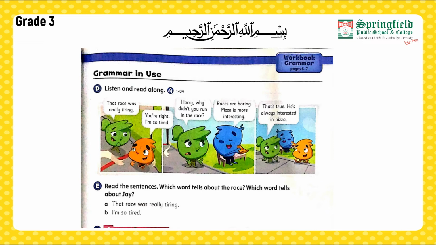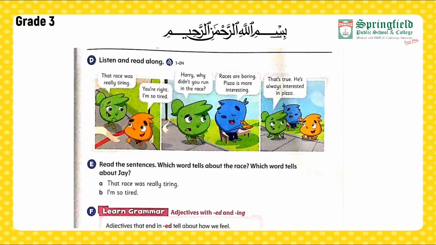Now here we have got two statements. A. That race was really tiring. B. I'm so tired. Now, as I have read the two sentences, the first sentence is telling us about the race. It's indicating that the race was very tiring. Whereas the second sentence, it's about J, that he was really tired.